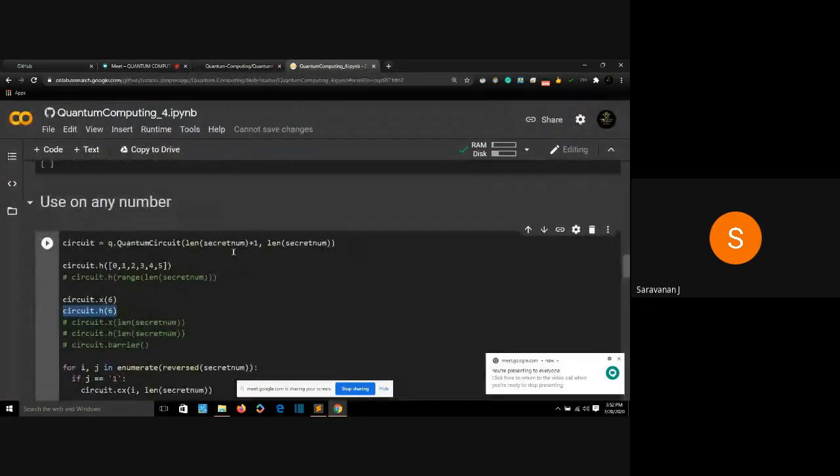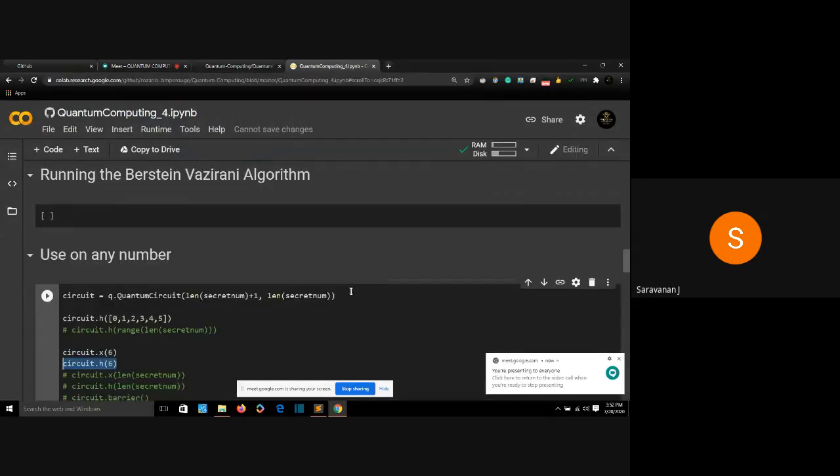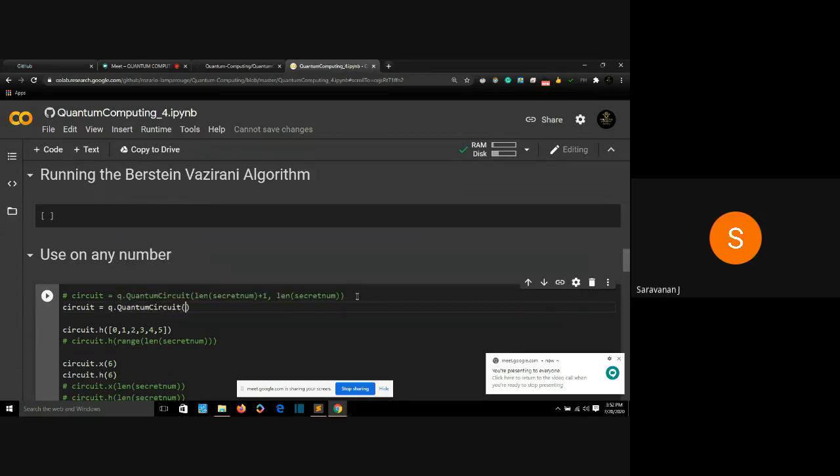So what I'm doing is, I'll just comment out this part as well to give you a better understanding. I'm creating a circuit right now, and my quantum circuit should have Q dot quantum circuit. My quantum circuit should have 5 qubits.